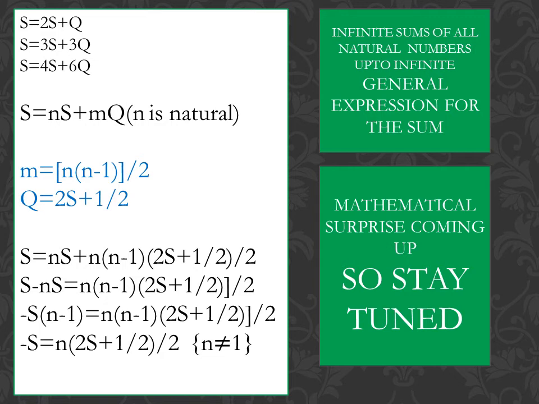So now you should note this point here. Since we have divided n minus 1 on both sides, n cannot be 1. Why can n not be 1? You could write in the comment box below. Okay.